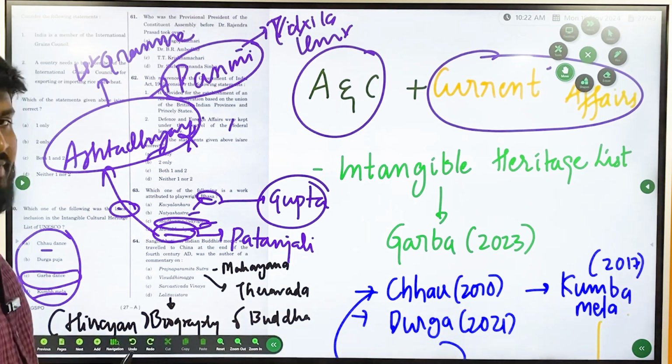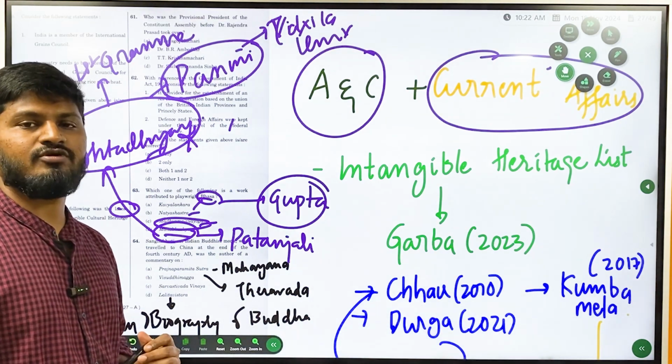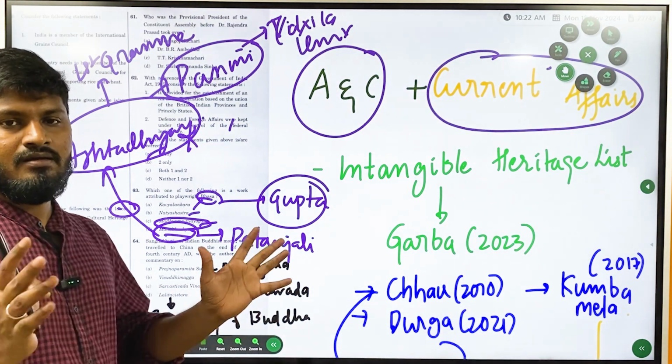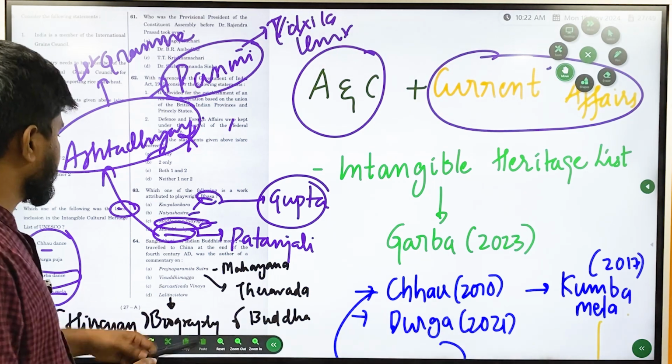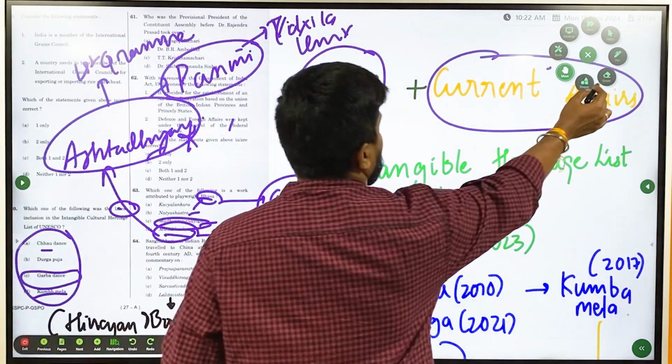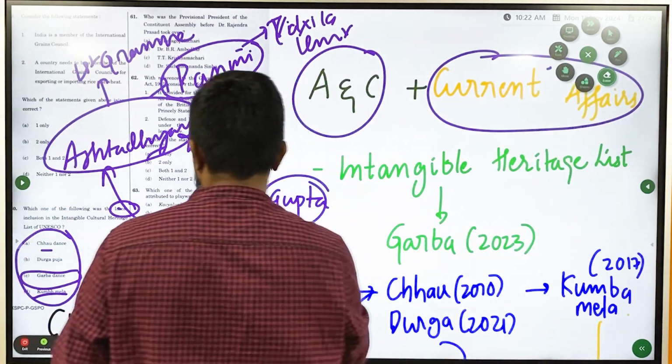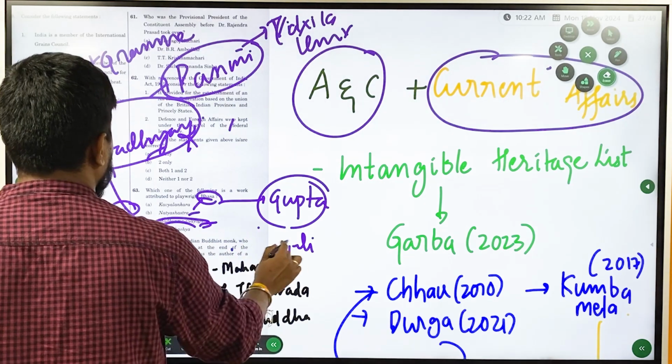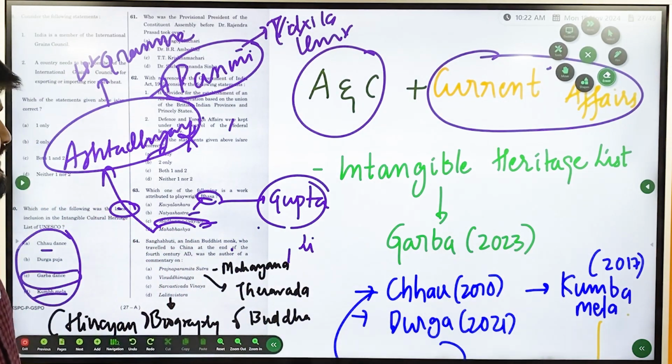And 64, again back to Buddhism. The love of UPSC for Buddhism and Jainism is limitless. So the question is asking about this person, that is Sanghabhuti. He is an Indian Buddhist monk who traveled to China at the end of 4th century AD and was the author of commentary on